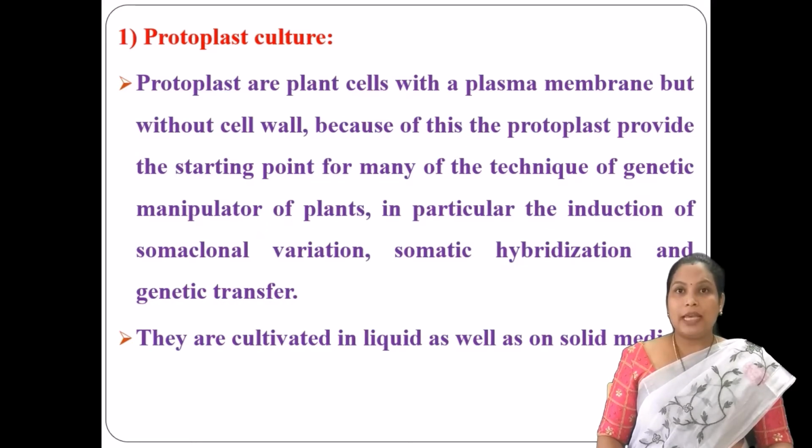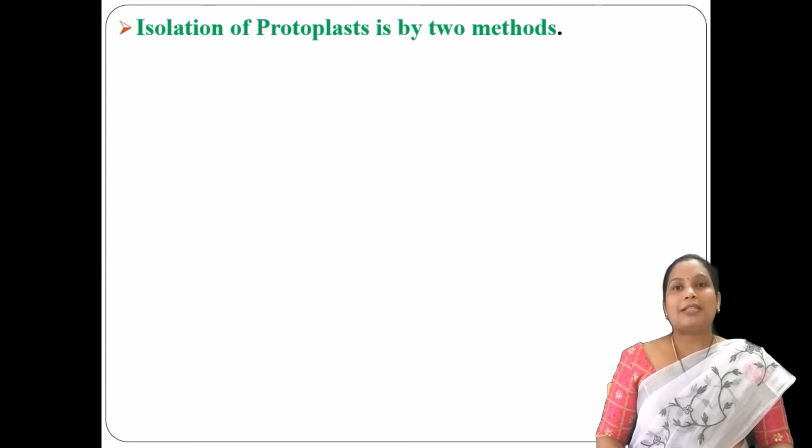Because of this, protoplasts provide the starting point for many techniques such as somaclonal variation, somatic hybridization, and genetic transfer. At the same time, these protoplasts can be cultivated in liquid as well as solid media.